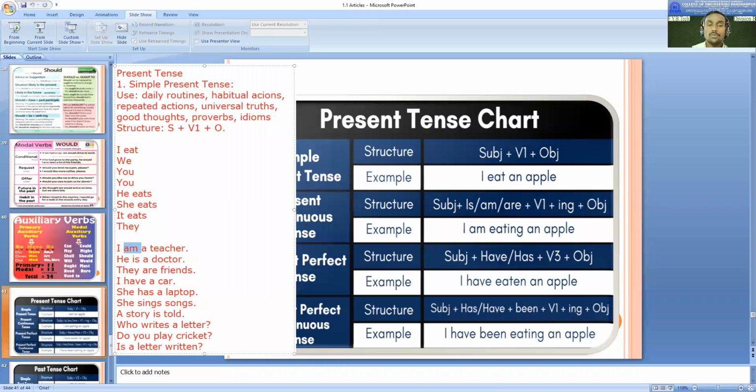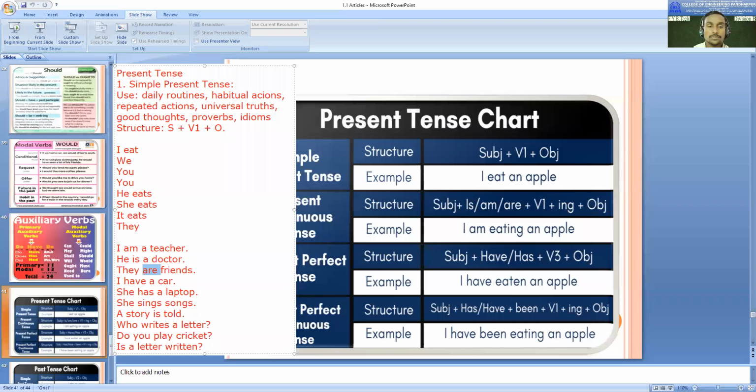Same. You tell me, what is the verb of this sentence? What is the tense of this sentence? He is a doctor. Which tense? Simple present tense. Here also simple present tense. Here, they are friends. Simple present tense. Okay.